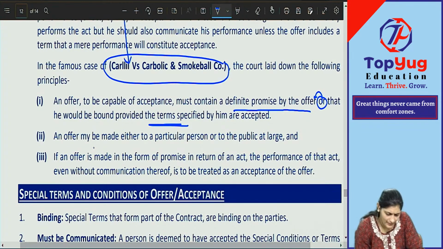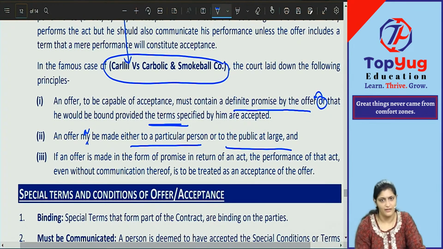An offer may be made either to a particular person or to the public at large. Both are very much valid. You cannot say that it should be made to a particular person only. Why? Because in Carlill versus Carbolic Smoke Ball and Company, it was made to the general public, and it was very much valid.